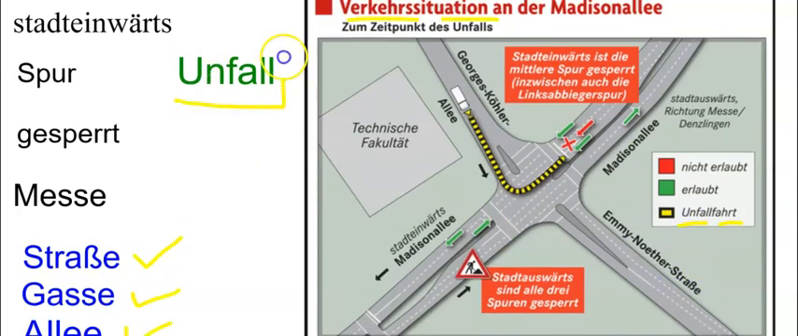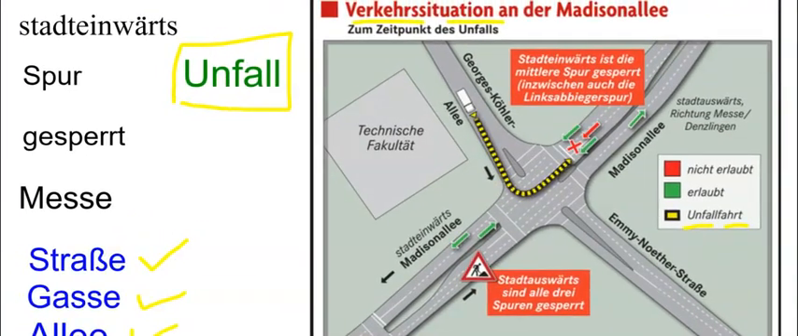Oh, the magic word here to look for is Unfall. Unfall is an accident of this traffic situation. So was ist erlaubt? Allowed, nicht erlaubt. And then you see the Unfallfahrt. This is the accident path or drive. So, yeah, was passiert? What's happening here? See if you can figure it out.